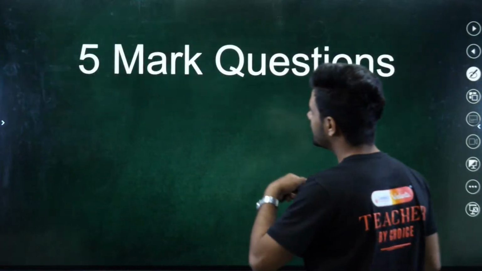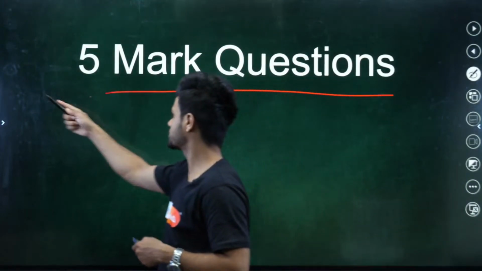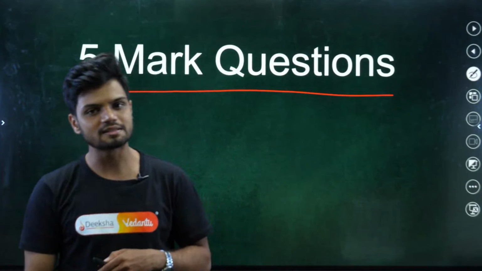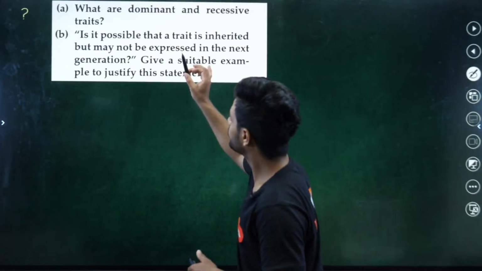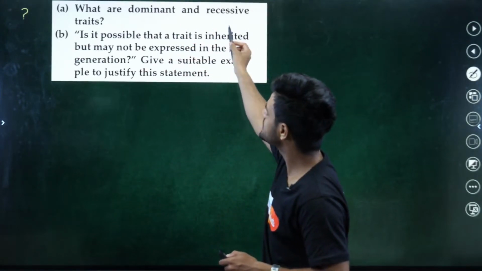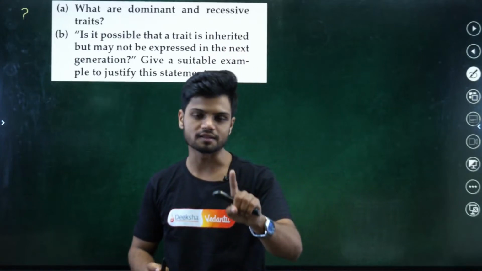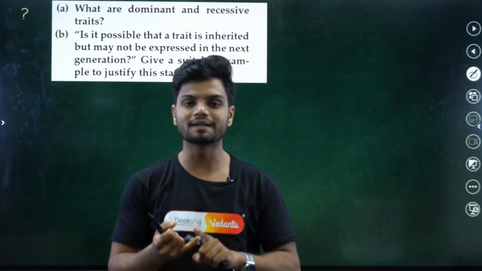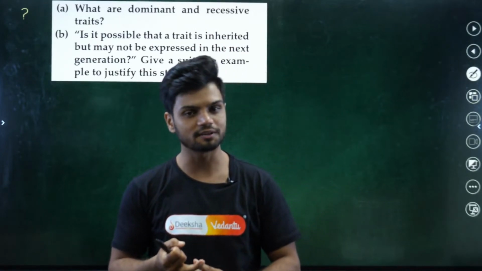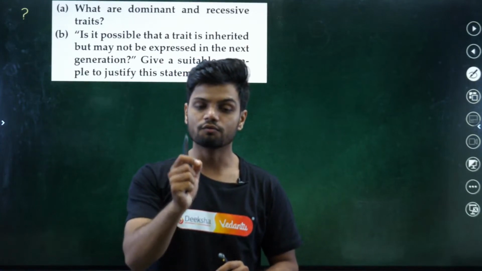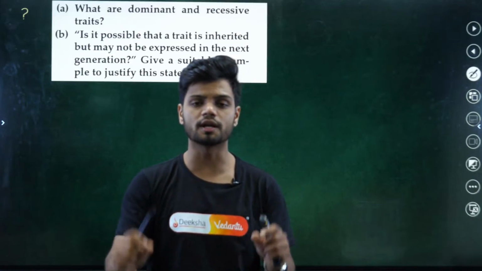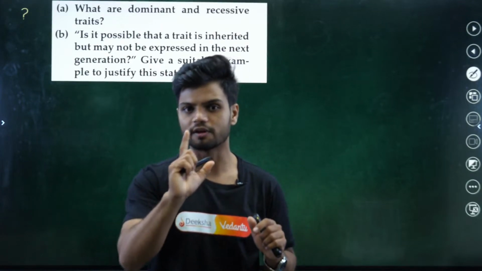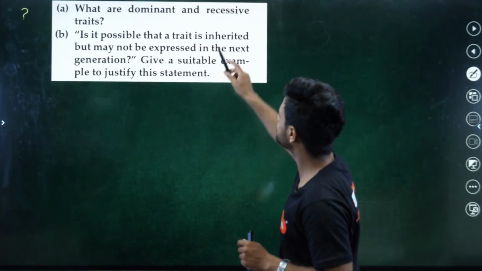Amazing. Next question is a 5-mark question. Can we start the 5-mark questions now? Yes, the first 5-mark question is on your screen. What are dominant and recessive traits? All of you know what a dominant trait is. All of you know what a recessive trait is. Write in detail with the help of an example. If you don't write examples in a 5-mark question, you will not get the marks. Very sure on that.